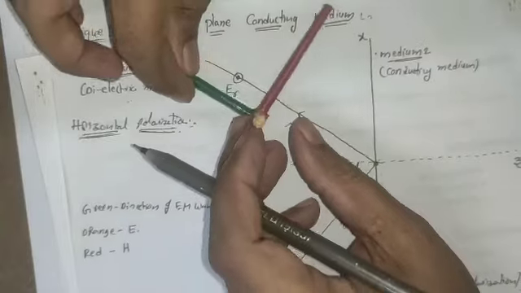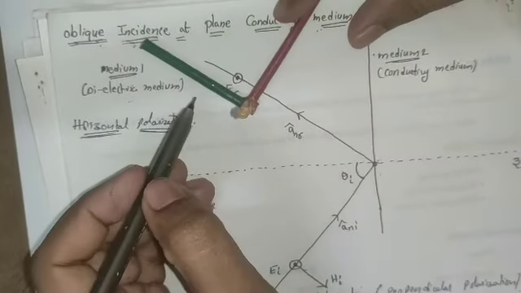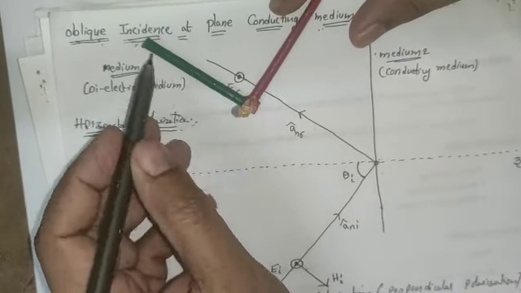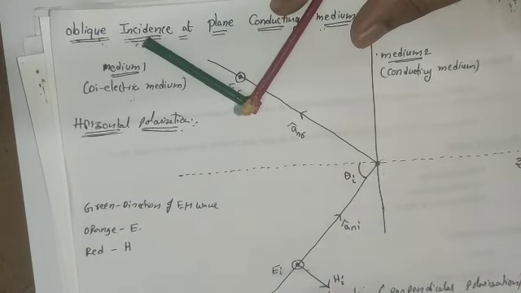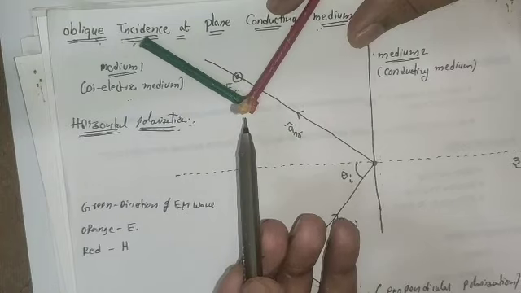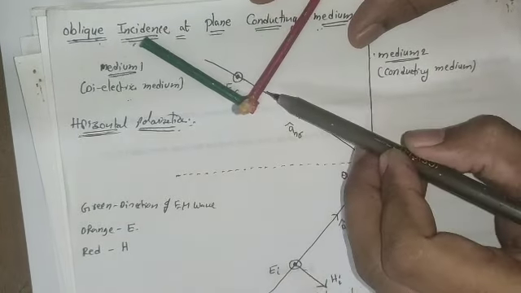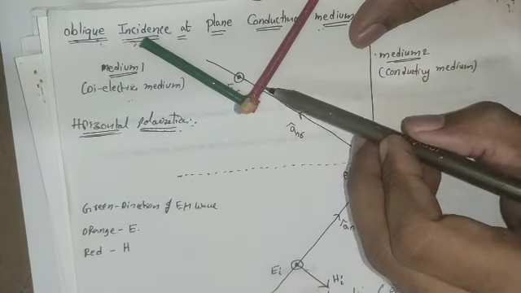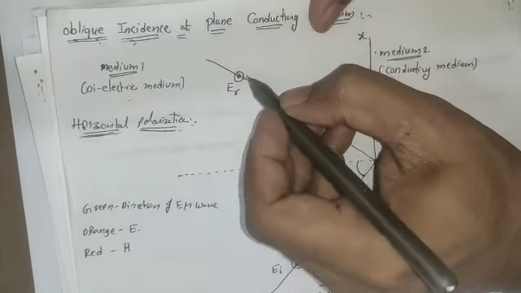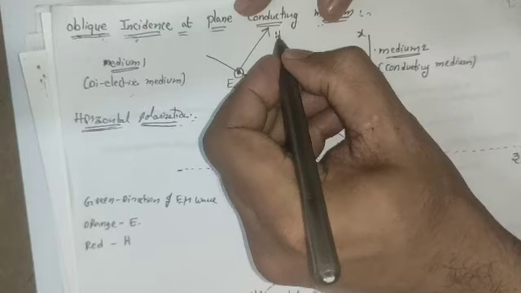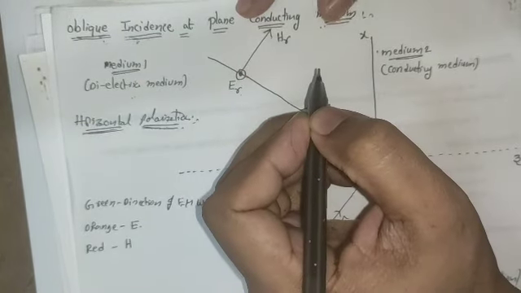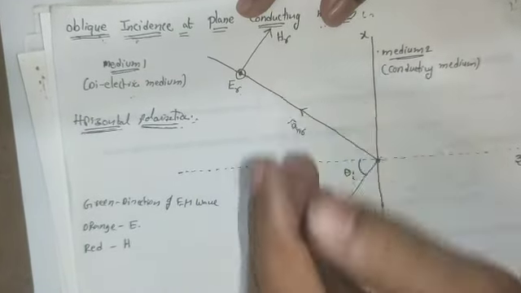So for example, let us see. I am using this object. This indicates the direction of the reflected electromagnetic wave. This indicates the direction of the electric field pointing towards you. Now, this magnetic field is in this direction. So the direction of magnetic field is here, and this direction should be called HR. HR means the reflected electromagnetic wave.